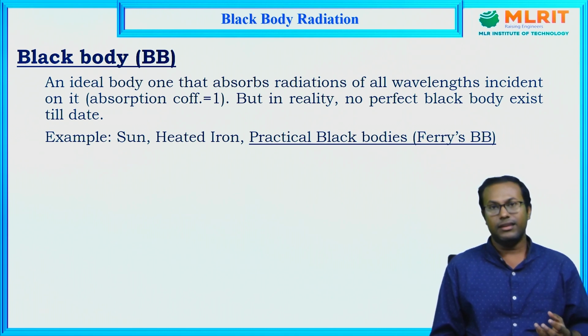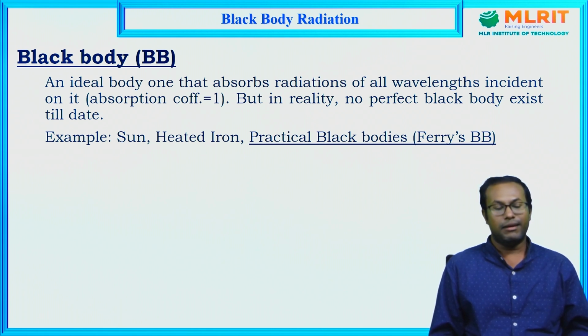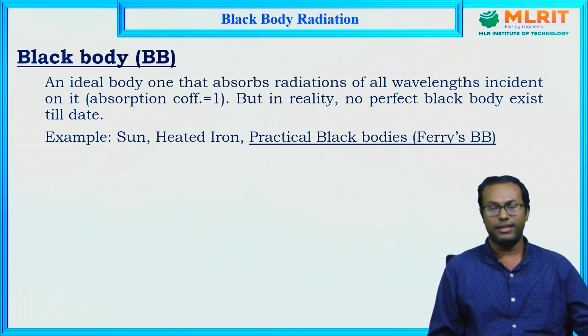But in reality, no perfect black body exists till date. Some examples are the sun, heated iron, and practical black bodies like Fery's black body. A practical black body means it was constructed in a lab. First, it was constructed in the lab by Fery.